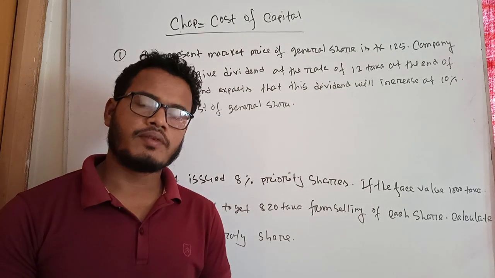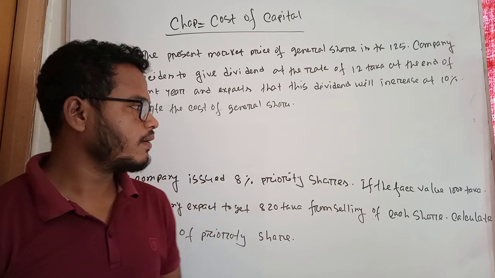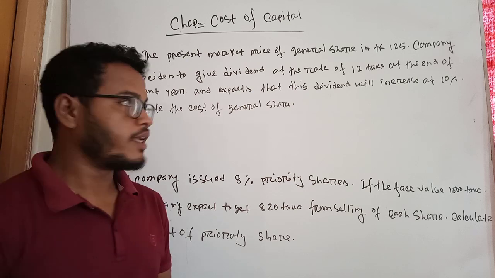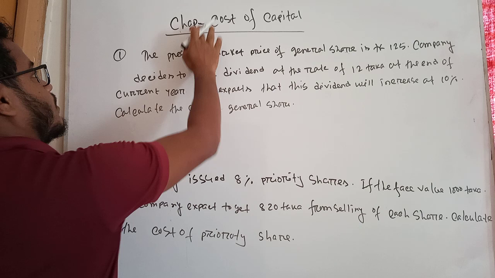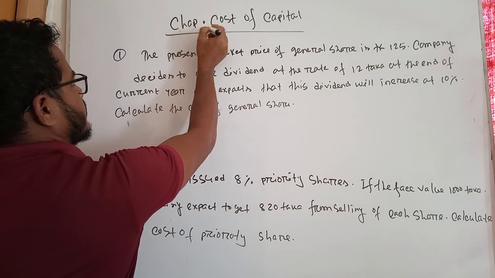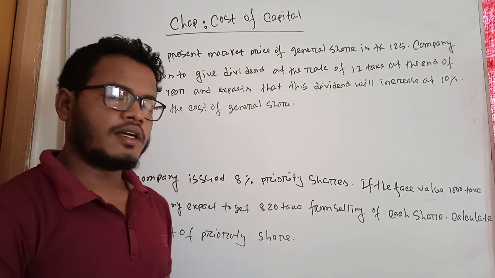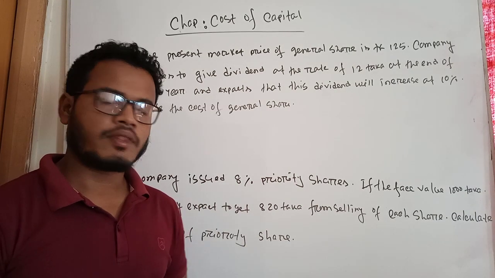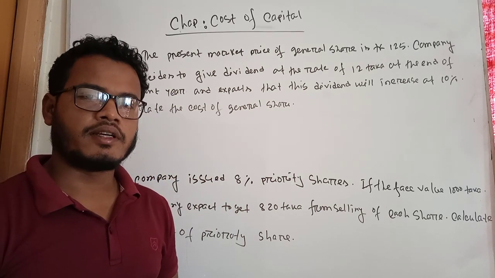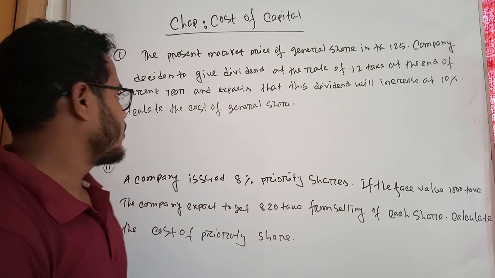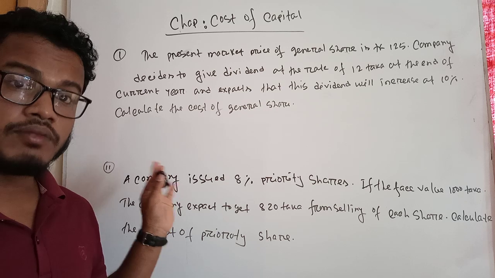Today, I am going to start a new class. The subject name is Finance and Banking. The chapter is Cost of Capital. This is the most important chapter, especially for students of class 9 and class 10. This chapter is basically theoretical and mathematical, but today I would like to solve some mathematical problems from this chapter.